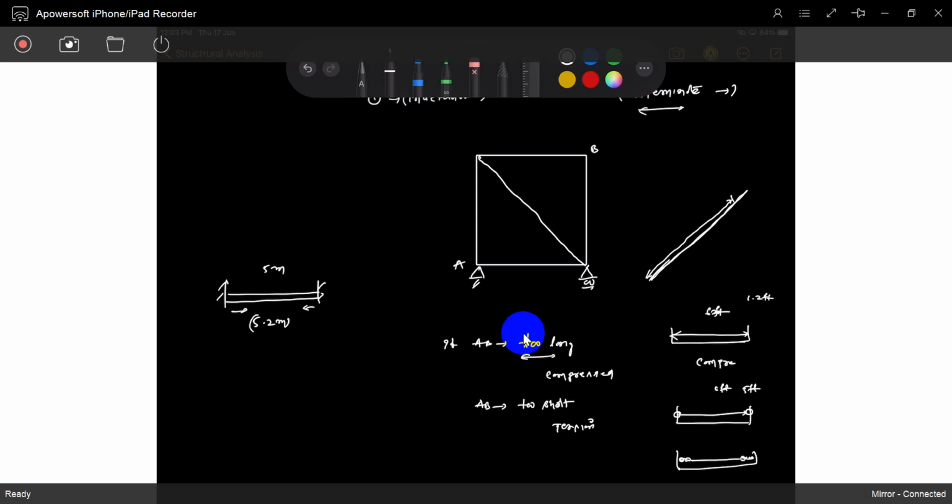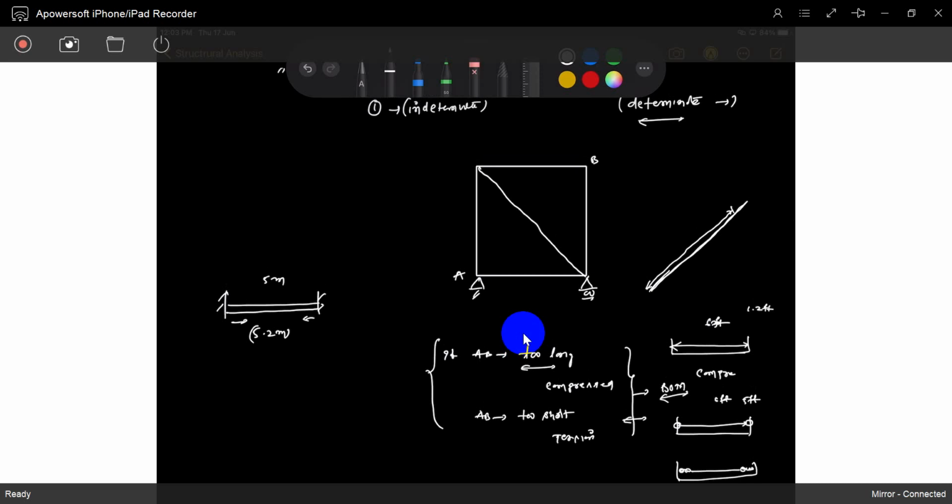So these are common sense, and these are also explained in SOM, strength of materials. You already know something is a 5 meter length or 6 meter length, and it is fabricated like 5.2, 5.3 or 4.8, too long or too short.